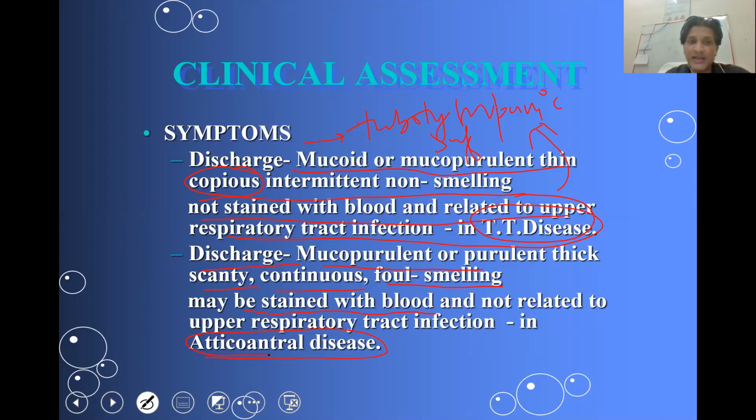So by looking only at the discharge, if the discharge is mucoid, you can clearly say that the discharge is coming from the middle ear, because the canal does not have mucus secreting glands. It only has a purulent discharge, or it behaves like skin. So a mucoid discharge is essentially a part of middle ear pathology, because goblet cells or mucus secreting cells are only present in the middle ear. A mucoid discharge is always associated with a middle ear pathology.